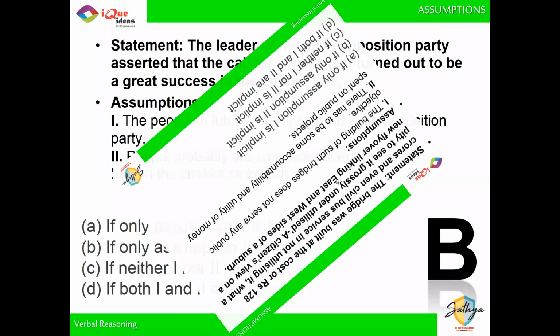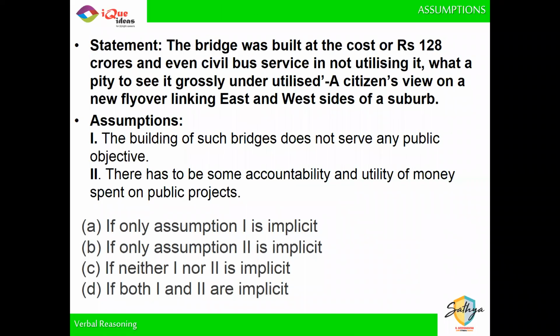Chalo. Moving on. Next one. The bridge was built at a cost of rupees 128 crores and even civil bus service is not utilizing it. What a pity to see it grossly underutilized. This is a citizen's view on a new flyover linking east and west sides of a suburb.